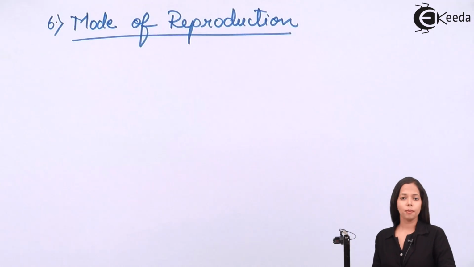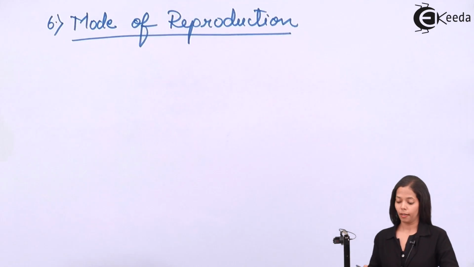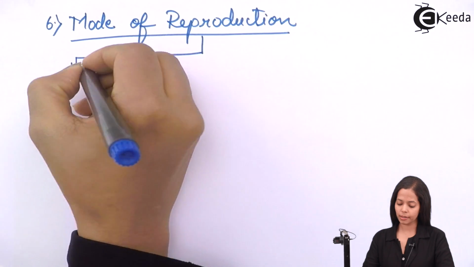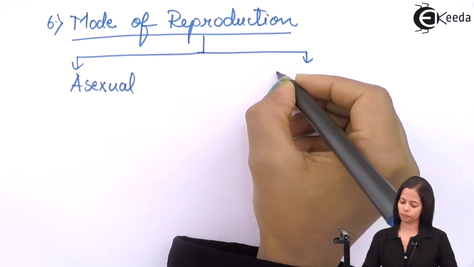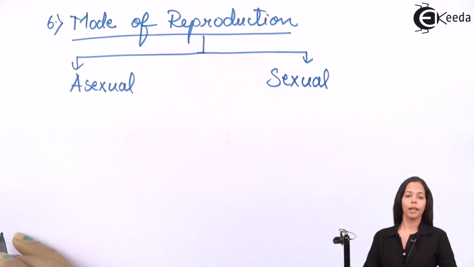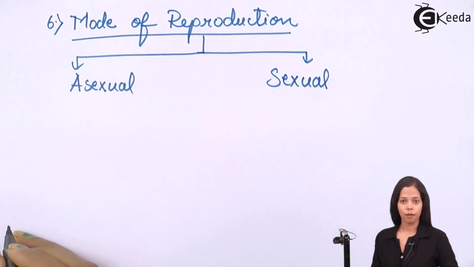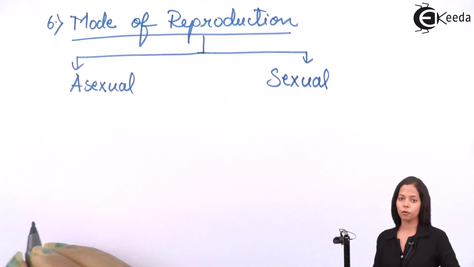Now we are going to study mode of reproduction. In case of mode of reproduction, fungi carry out both sexual as well as asexual processes. In case of asexual, which process is carried out? Two processes.